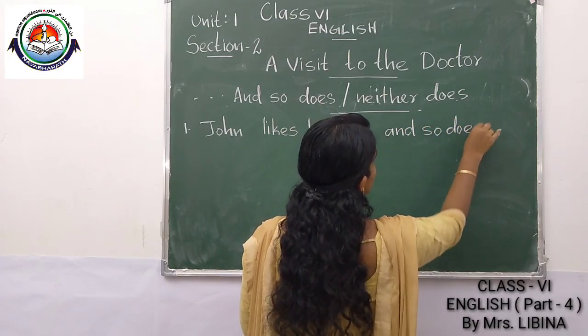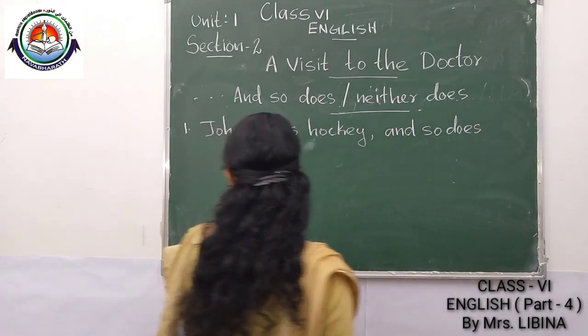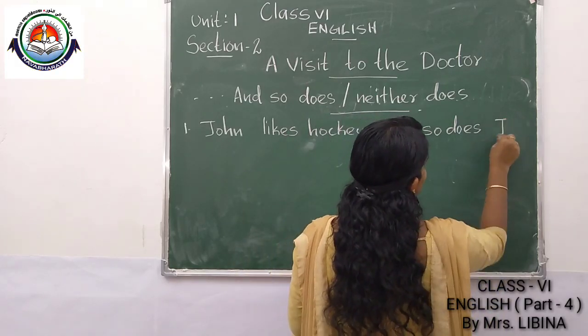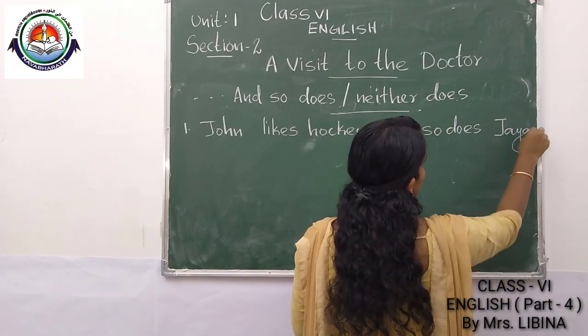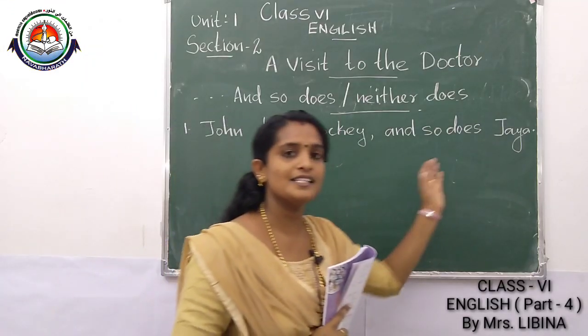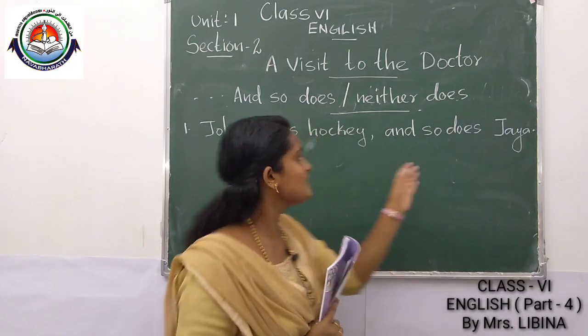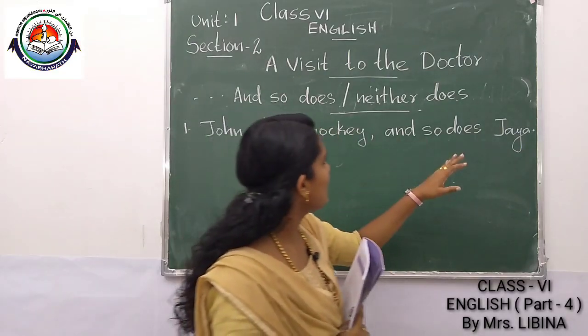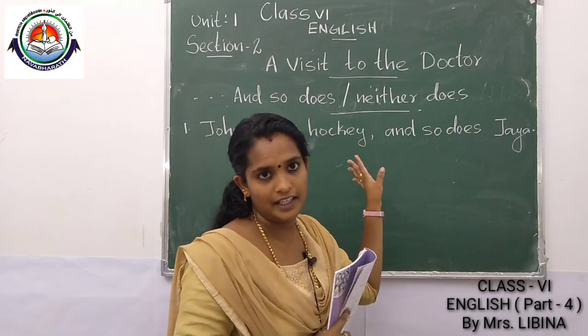Yes, in Jaya's column also a tick mark is there. John likes hockey and so does Jaya. That means John and Jaya like hockey.